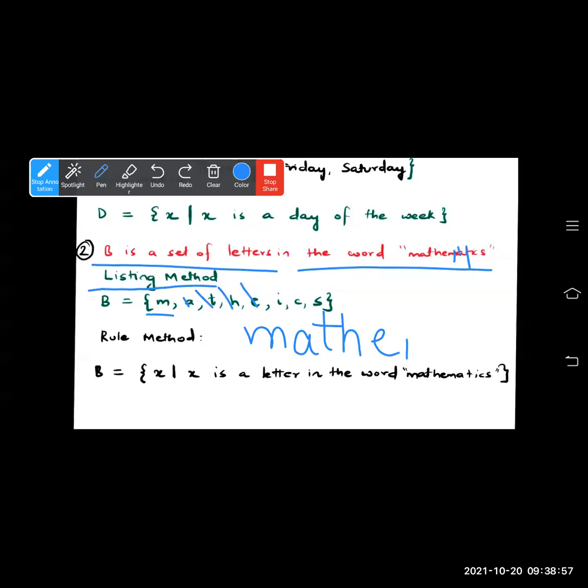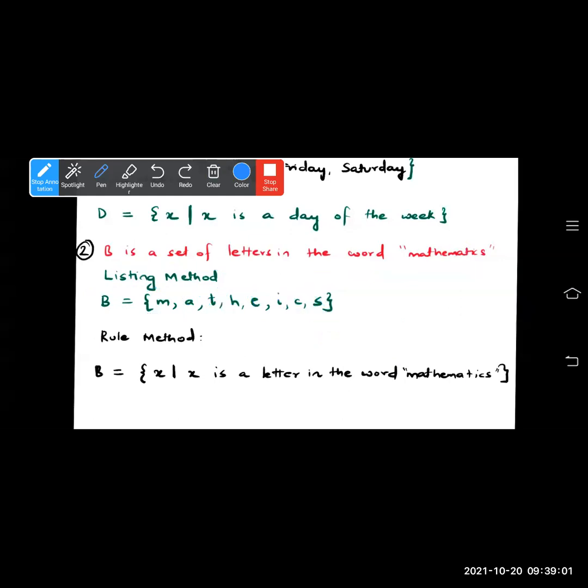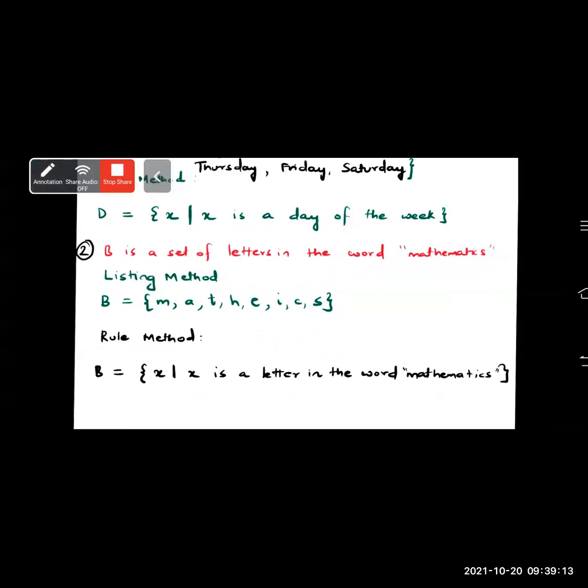Then we will write I, C, S. This way you have to list the letters of the word mathematics. In the rule method, how will we write? Set of all x such that x is a letter in the word mathematics. These are the two simple examples written here.